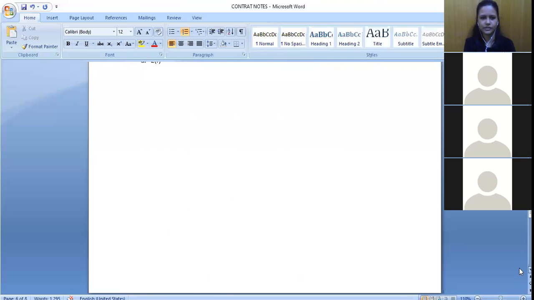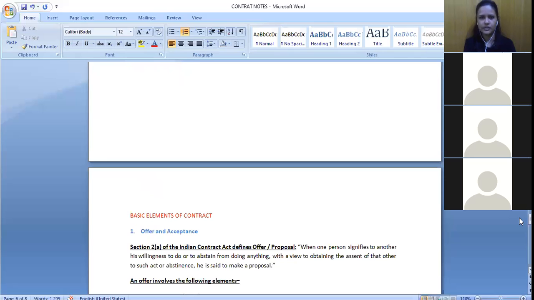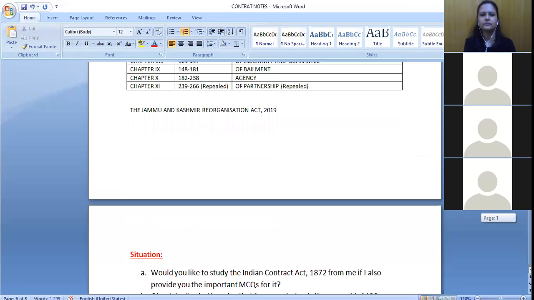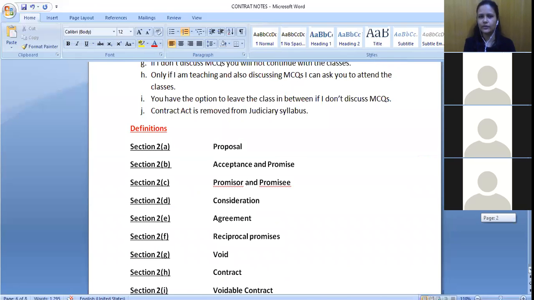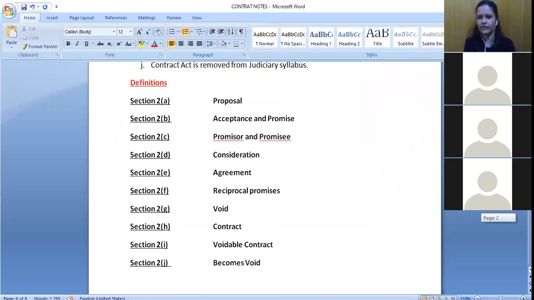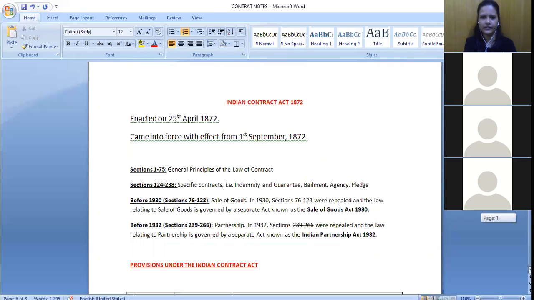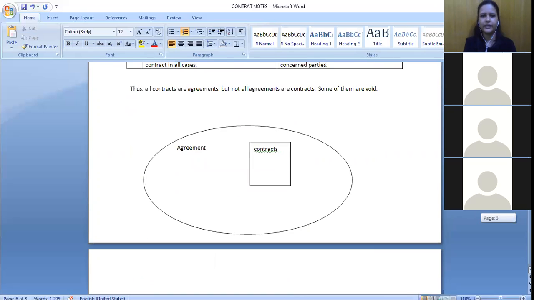These types of questions are what is usually asked. So you can try to remember, go through this particular table and these things. Somehow try to remember which section is defining which word. This is a very common question that is asked. And also these two years, the date of when it was enacted and when it came into force.